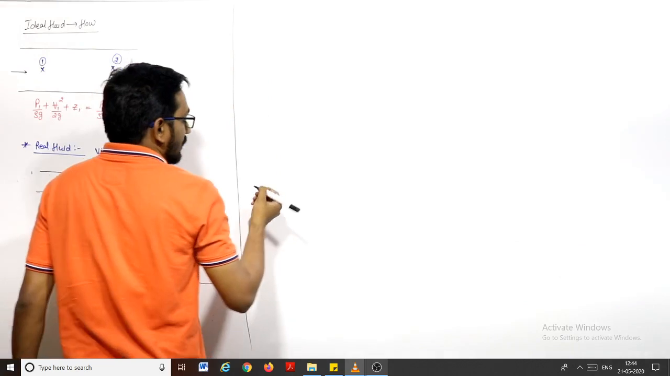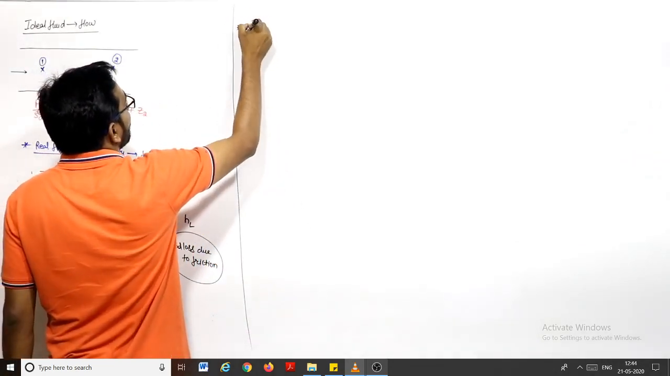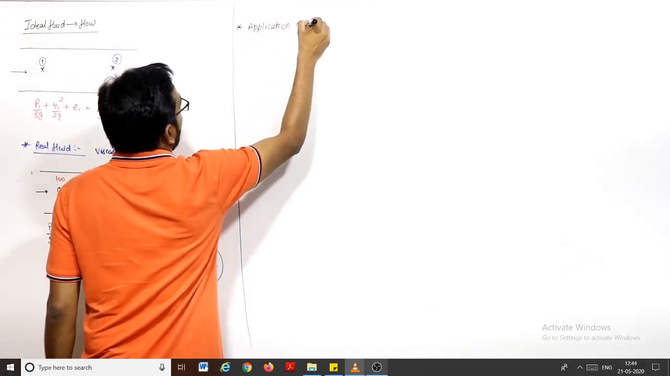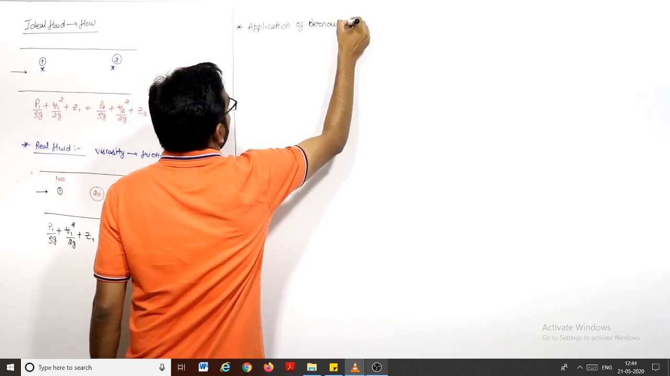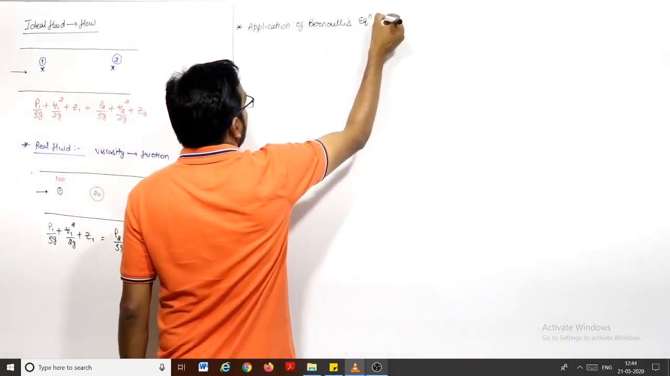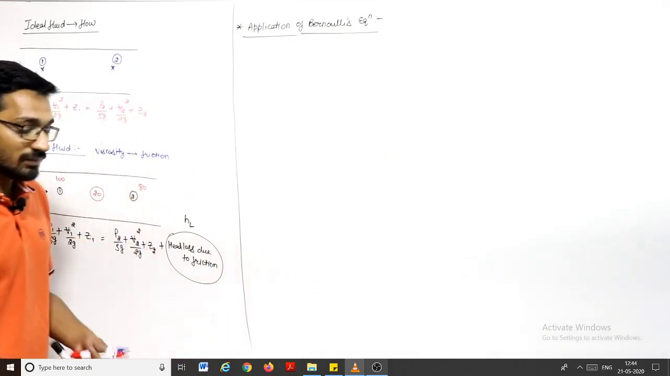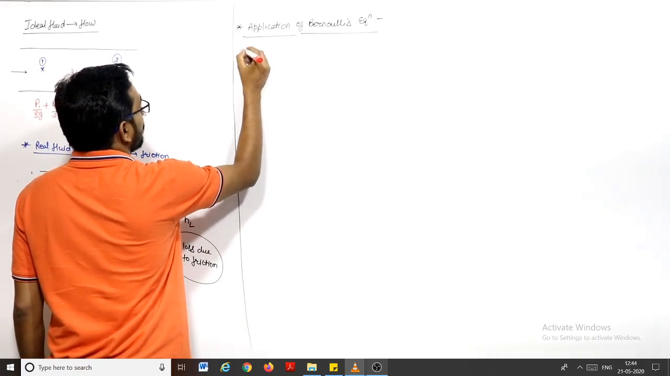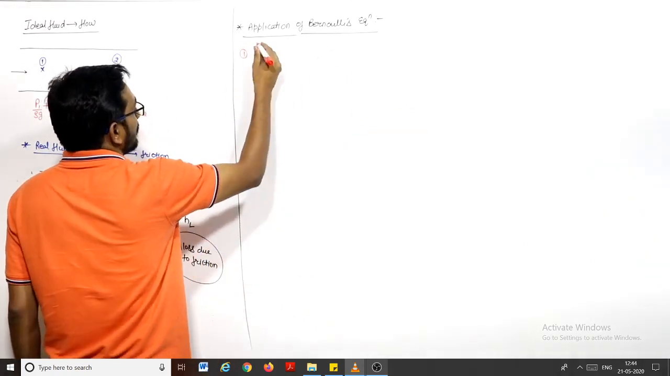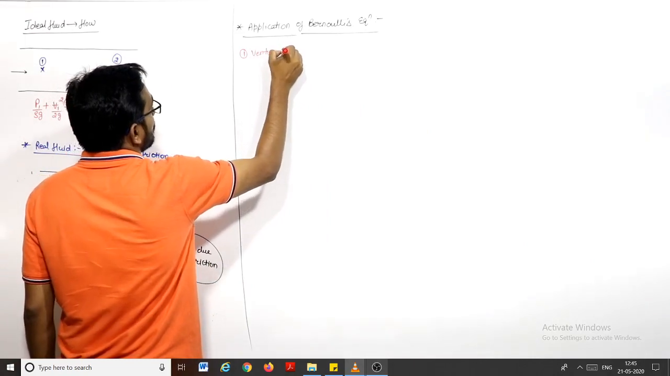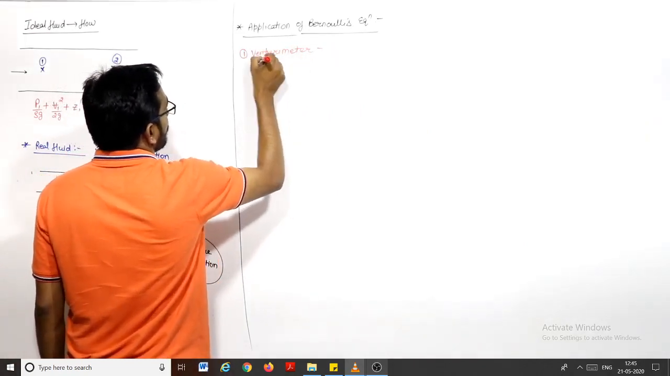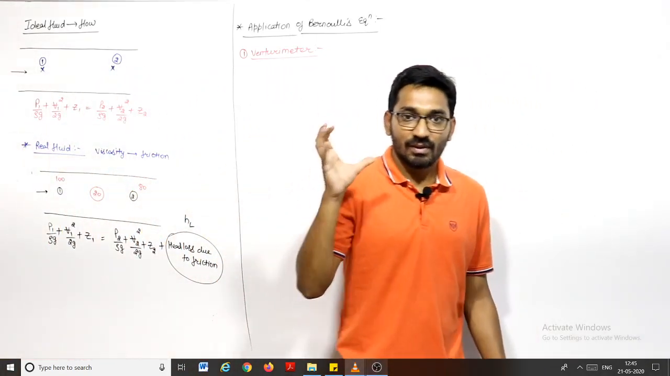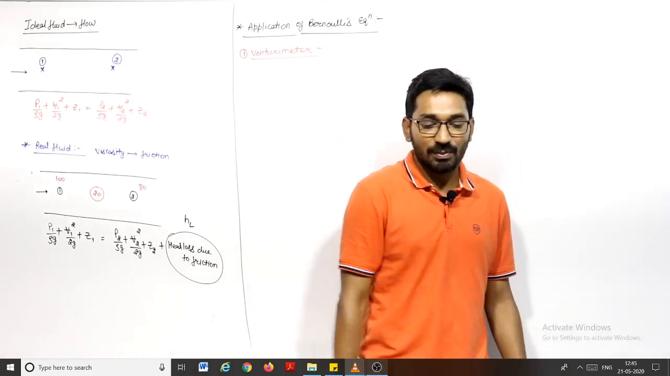So this is the Bernoulli equation for the real fluid. Now let us move towards a very important topic, that is the application of Bernoulli's equation. We have to study two things: one is the Venturi meter, another one is the orifice meter. First, very, very important from your GATE perspective, the Venturi meter. Questions will be asked in GATE directly from the Venturi meter, and in Engineering Services also you can find some conventional type of question on this, so you have to pay attention.